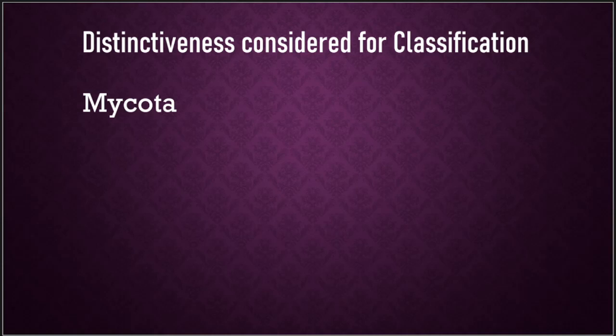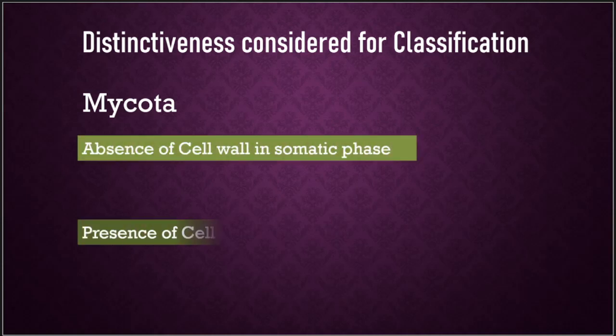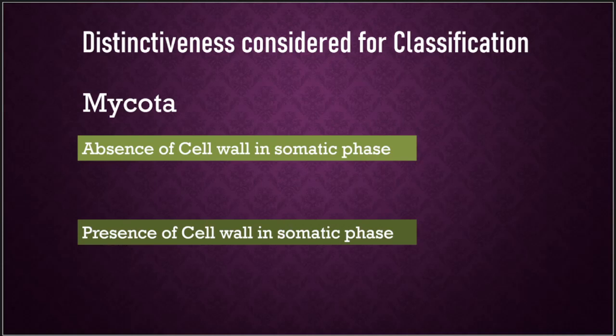First, the division Mycota is further divided based on the presence and absence of a cell wall in the somatic phase.